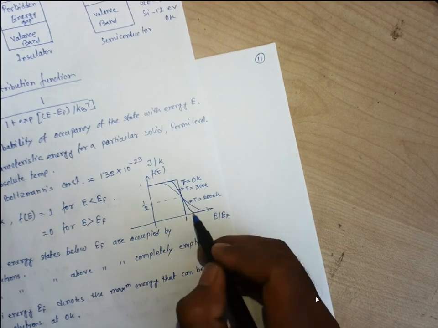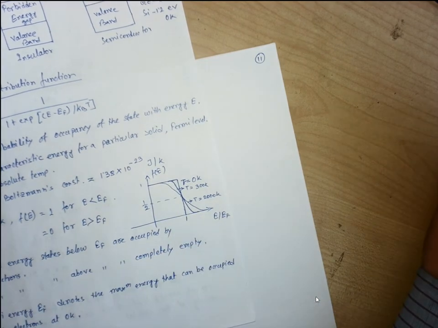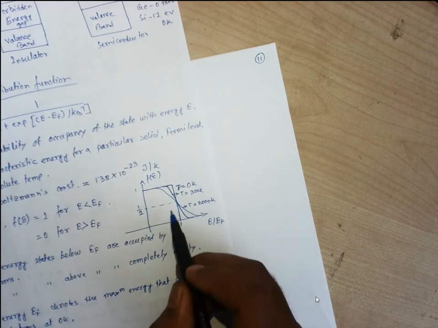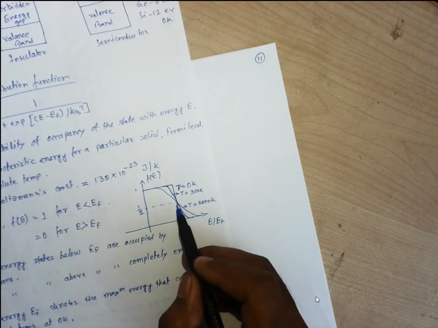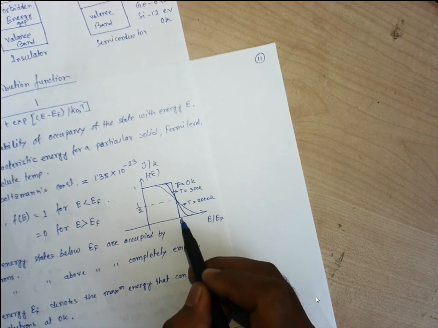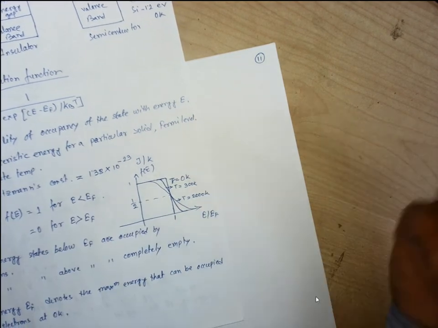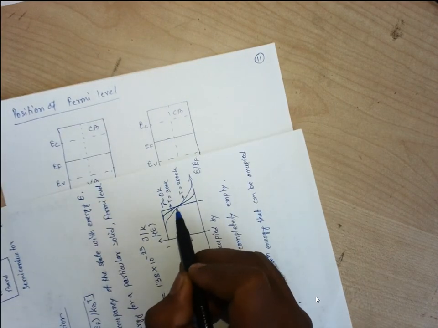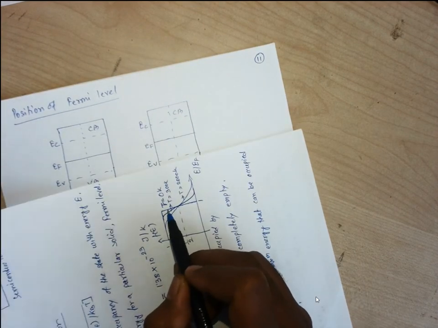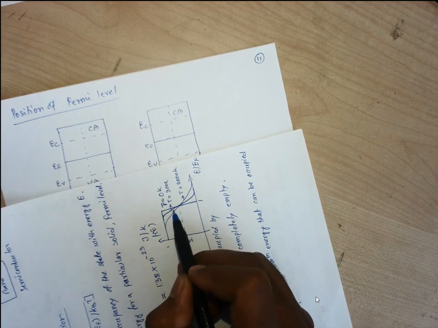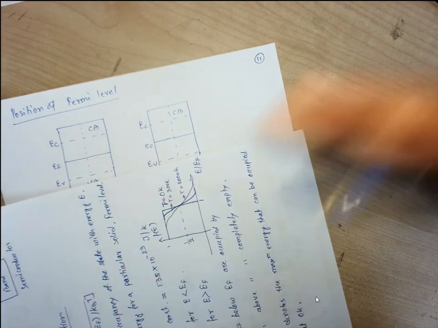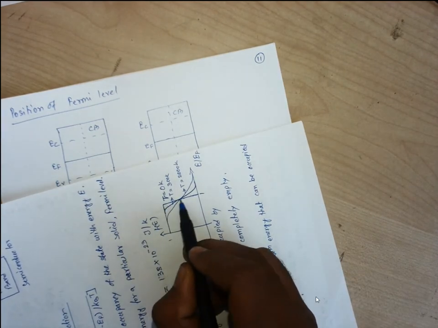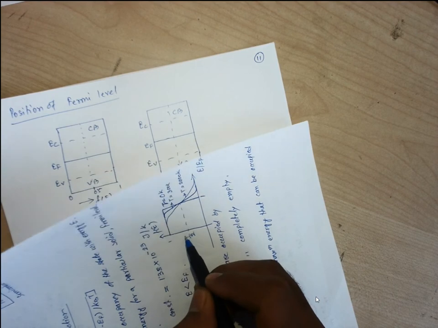If we are having the energy level beyond the Fermi level, then we are having the probability of 0, right? But we are having the probability of 50% at EF when T is not 0, a little bit higher than this. Now if we rotate this one, then we can say that we are at the energy level of EF if our temperature is 0 or a little bit beyond that. We have been working on the EF. If we are working on the EF, then we are supposed to have the probability of 50%.